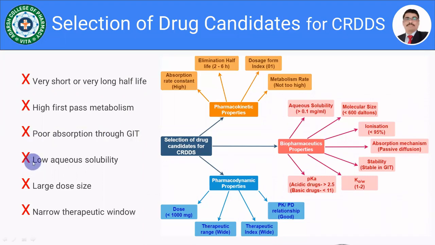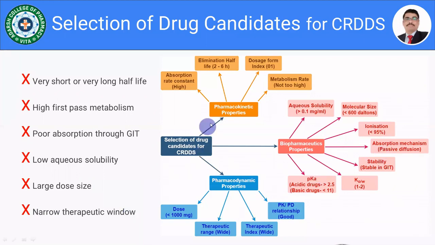Drugs with very low aqueous solubility are not suitable, because whatever system we are designing is itself dissolution rate limited, so there is no need to formulate into sustained or controlled release. If the drug has a large dose size, such drugs are also not suitable for designing the controlled drug delivery system. And if the drug has a narrow therapeutic window, such drugs are also not suitable for the controlled drug delivery system.